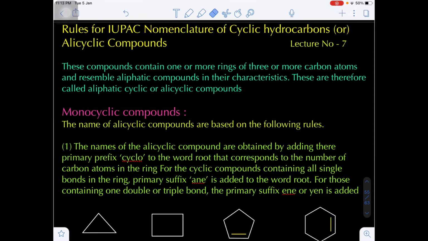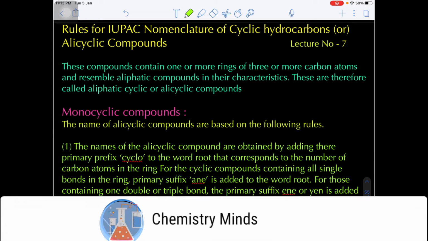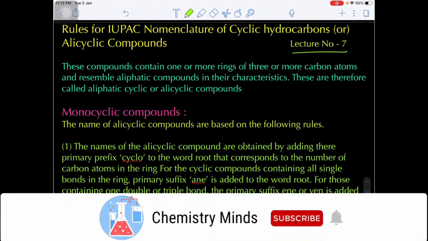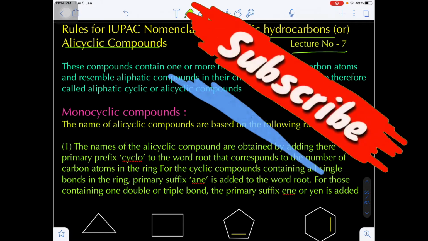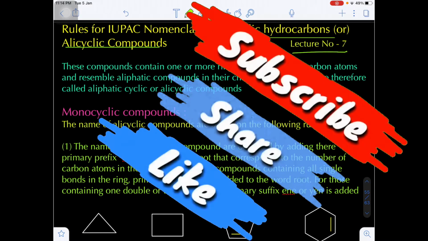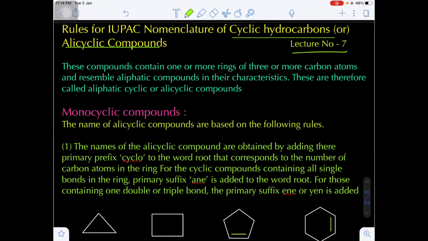Hello students, in today's lecture, lecture number 7, we are going to discuss the rules for the IUPAC nomenclature of the alicyclic compounds, that is nothing but the cyclic hydrocarbons. Those compounds containing one or more rings of 3-membered, 4-membered, etc., resemble the aliphatic hydrocarbons in their characteristics. That's why they are called aliphatic cyclic compounds.